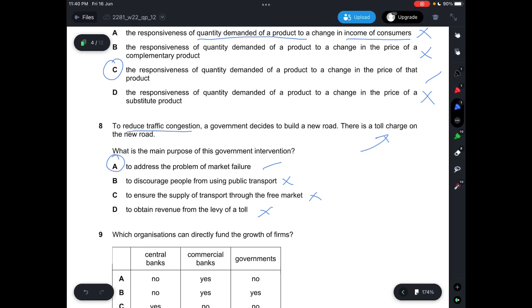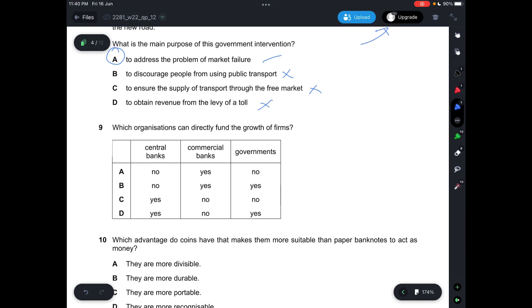So the answer is A. Question 9, which organizations can directly fund the growth of firms? The central bank funds the government. So firms are unable to actually borrow from the central bank.